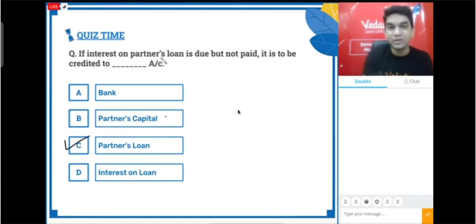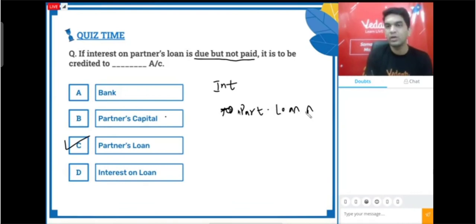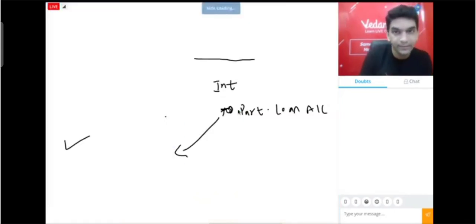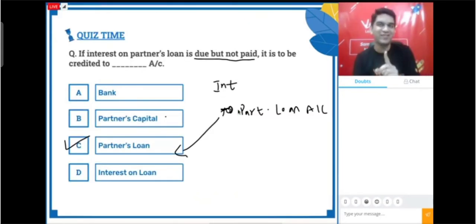If the interest on partner's loan is due but not paid, our entry will be interest account debit to partner's loan account. So that is the reason your correct option should be C. Please understand this: if it is due but not paid, my entry is interest on loan to partner's loan. But if the interest is paid, then we credit bank account. But right now in the question they have asked not paid. So please read the question carefully and then start answering.